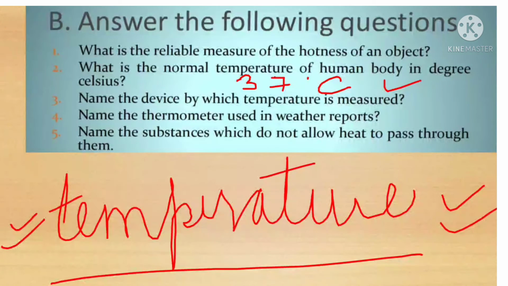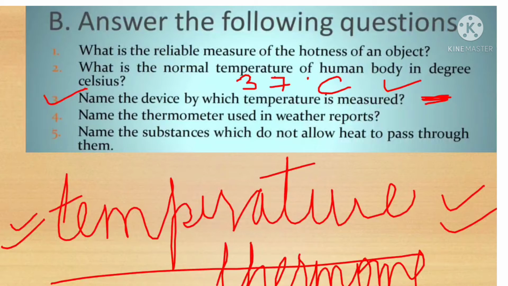Next, name the device by which temperature is measured. That is a thermometer. Quite an easy question. Next, name the thermometer used for weather reports. In the weather report, you might have seen that two temperatures are measured.